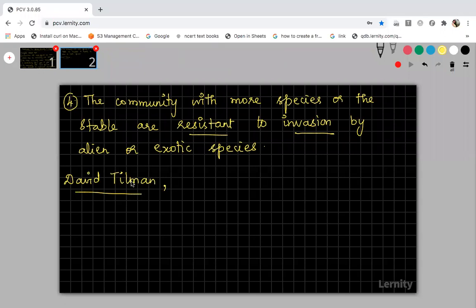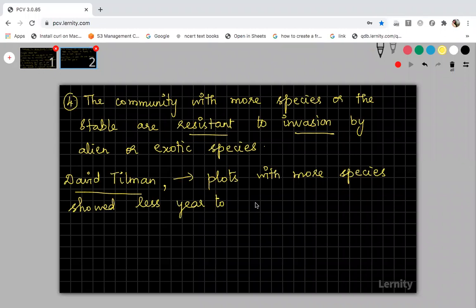In his very long-term experiments on ecology or ecosystem, finally he found and gave us one concept: plots with more species showed less year-to-year variation. Again, the same point, less variation. Year-to-year variation in what? Variation in total biomass.